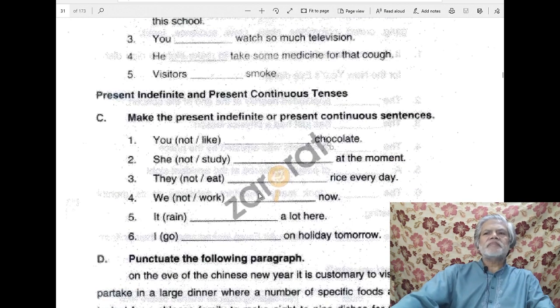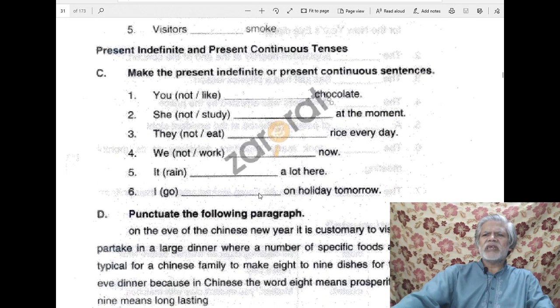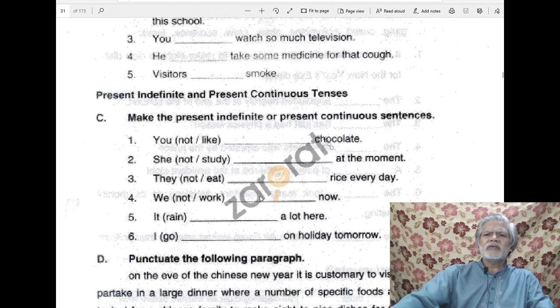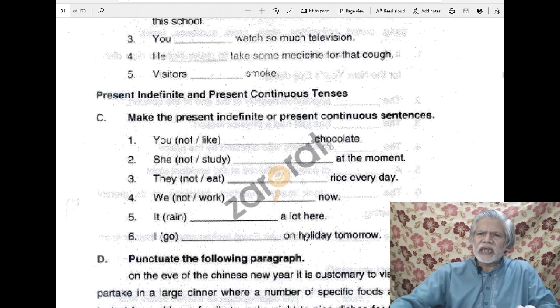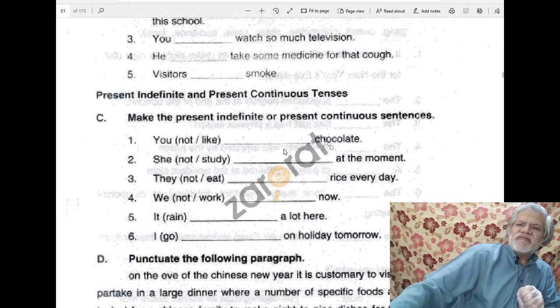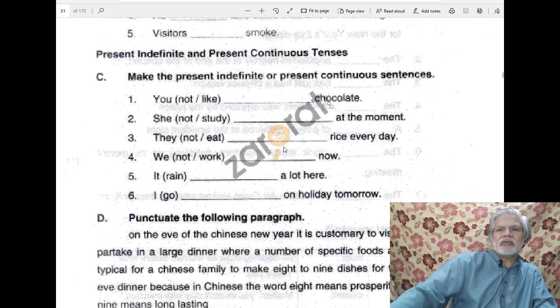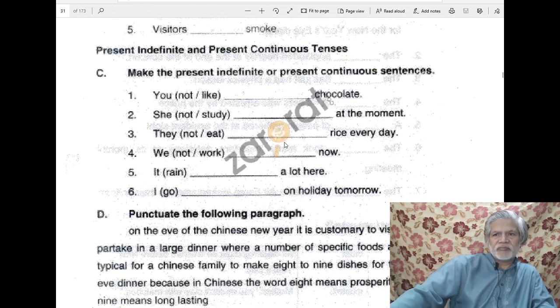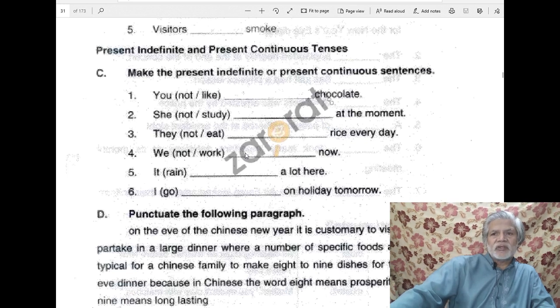Then they have given you 6 sentences, and you are to use present indefinite or present continuous tense according to the situation there. As a matter of fact, different tenses may be used in the same sentence unless we have been given the whole context.